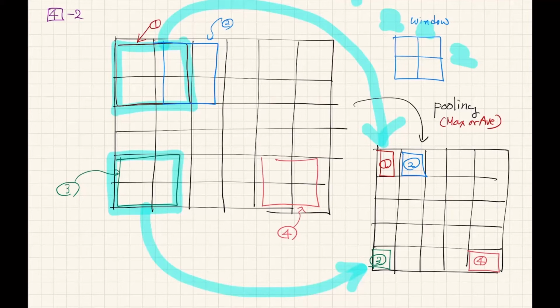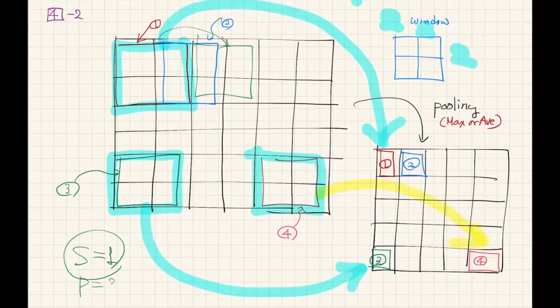If you apply max pooling at section 4, it goes to element number 4. This is the case for stride 1. The window moves to the next section of the input matrix, and we can decide that number. Sometimes we can add zeros at the edges, and then apply the pooling operation.